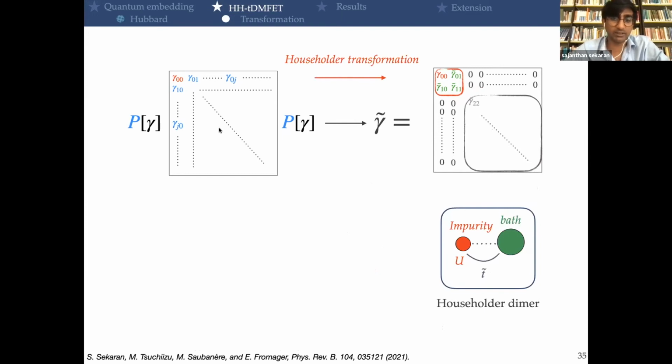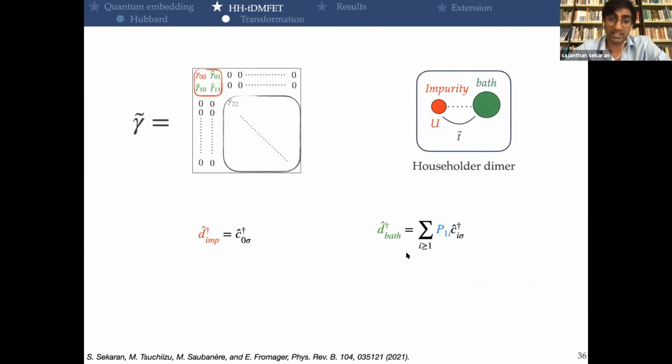So what we did is we started from this non-interacting density matrix and we applied the Householder transformation. And we decided to only focus on this Householder dimer, which is composed of the impurity and the bath. And what is, again, another really nice feature of this transformation is that this impurity site is unchanged, and we can prove it really easily. And you can see here that this bath site is now a linear combination of all the remaining sites. So in some sense, you will gather information from the rest of the system and become something like a superatom.